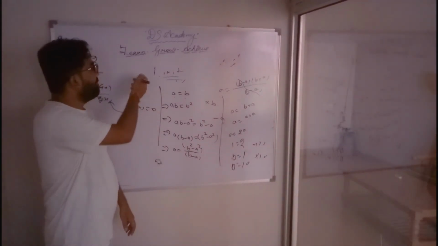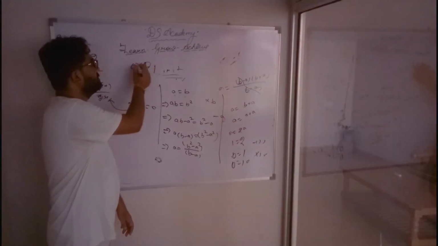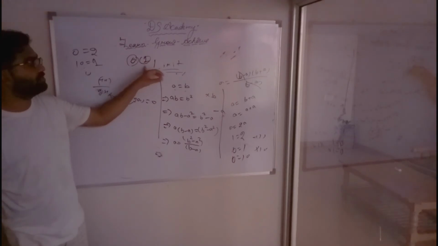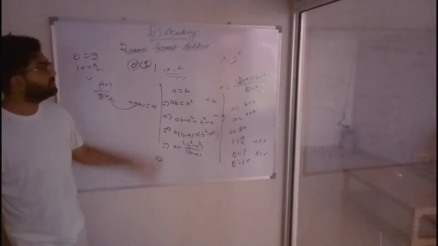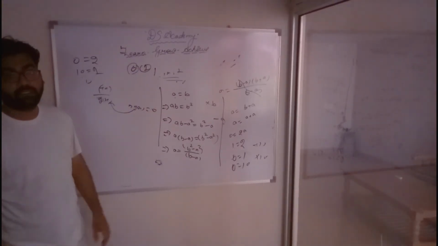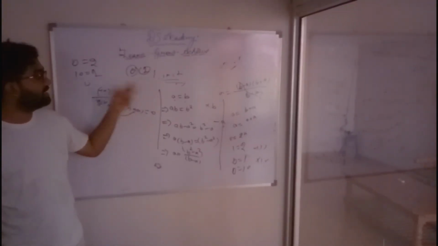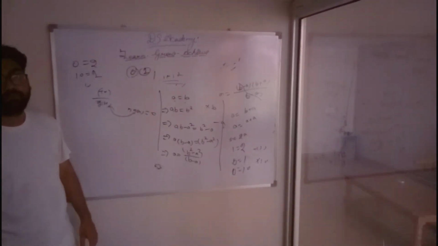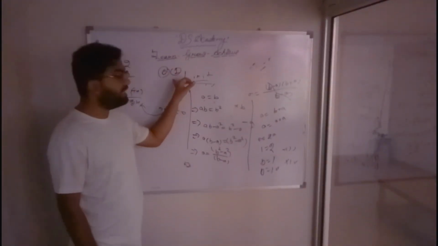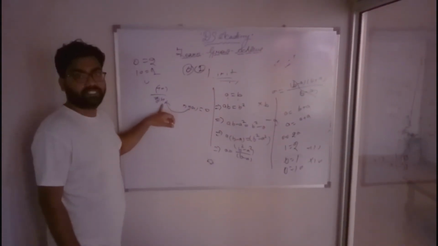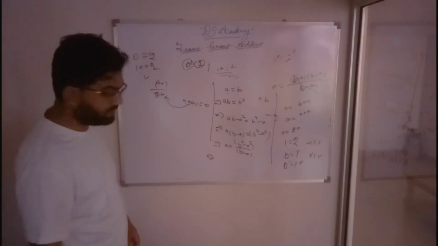The whole function of computer science is based on what? 0 and 1. Electricity: 0 and 1, switch off, switch on. When this 0 and 1 become equal, you can't function anything. All your systems, dams, whatever system you are using, the computer will shut down. So we are always afraid of putting 0 here. This is the thing.